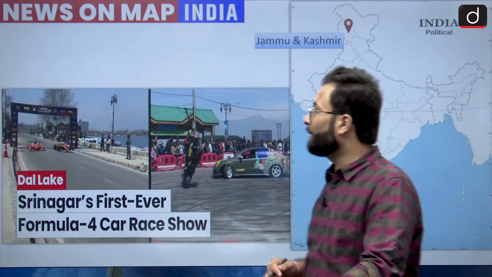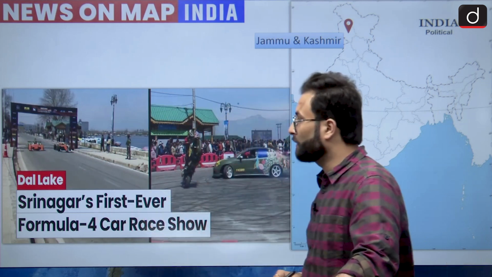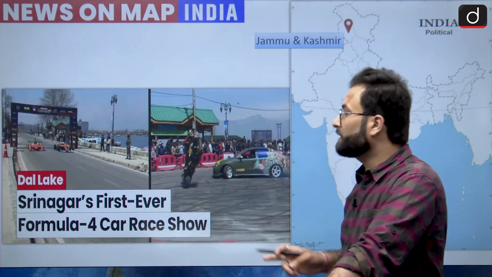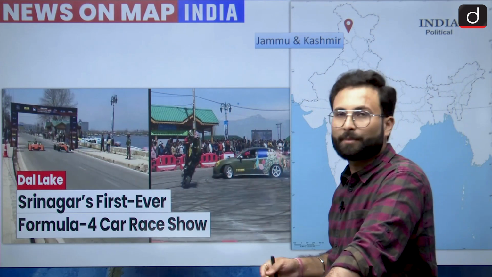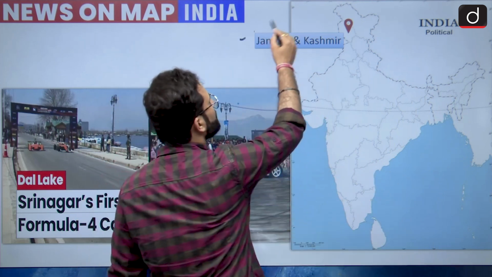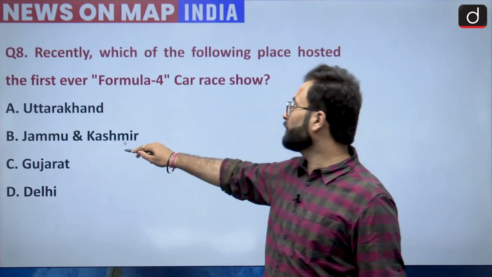But let's see on the map here. Dal Lake. Dal Lake is a lake which has meanders. So around the Dal Lake we have set up this track, that is Srinagar's first ever Formula 4 car race show, which has been taking place around the Dal Lake. Okay, so here you can see Dal Lake is in the Union Territory of Jammu and Kashmir. Option B would be your right answer.